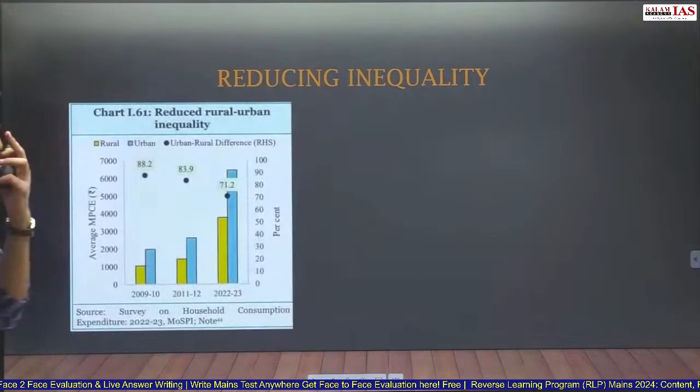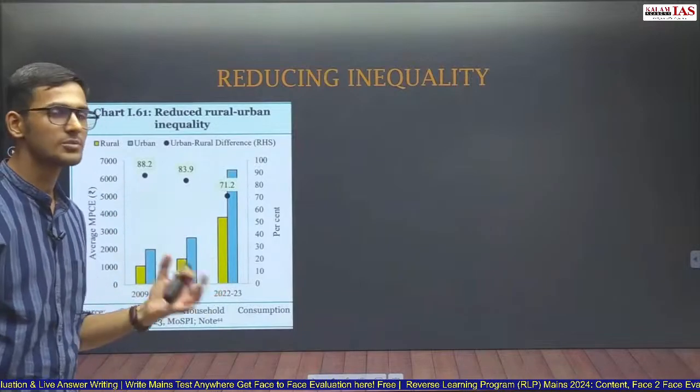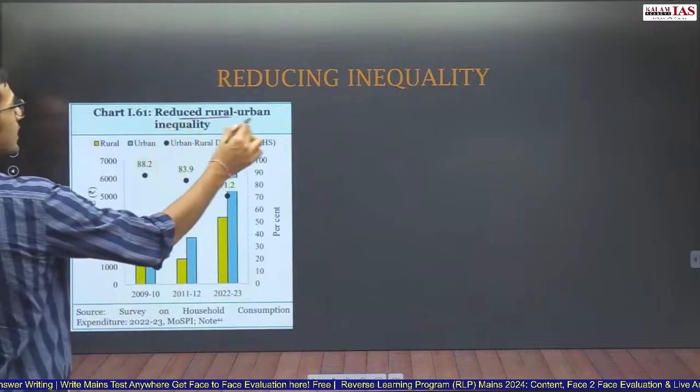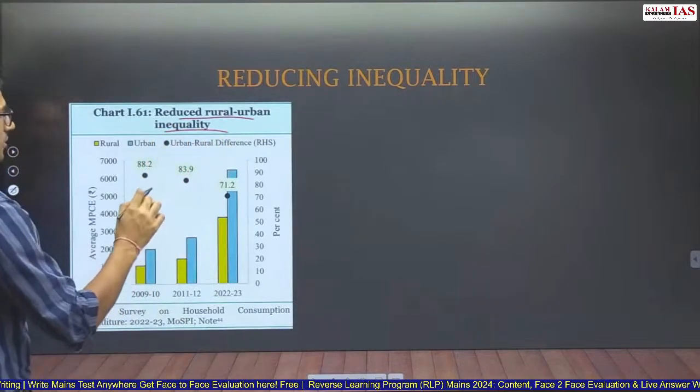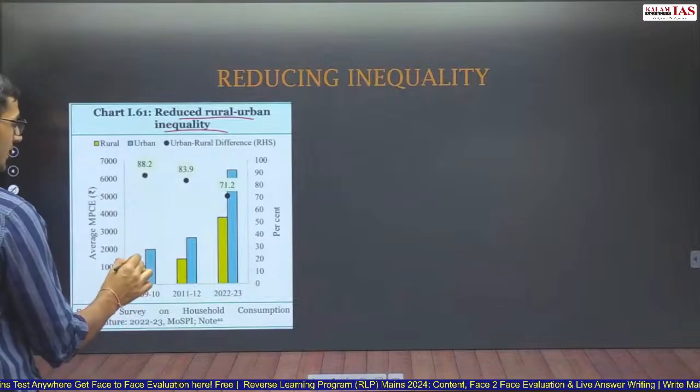Reducing inequality: different data was provided in the economic survey, which talks about how inequality has reduced. Reducing urban-rural inequality was seen in the economic survey, where the urban-rural inequality was almost 88%.